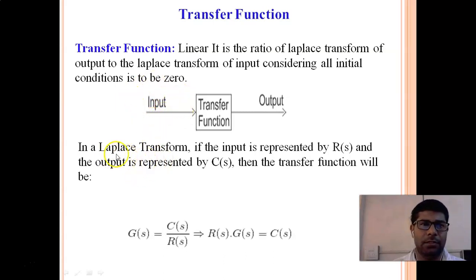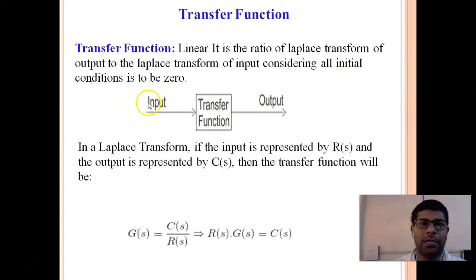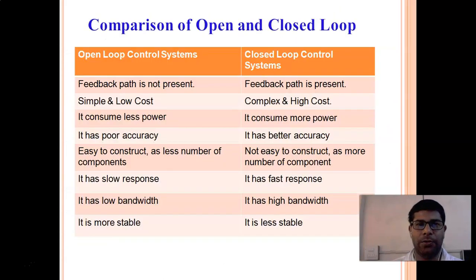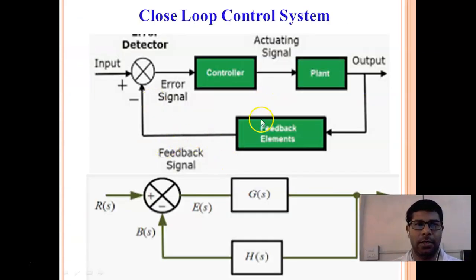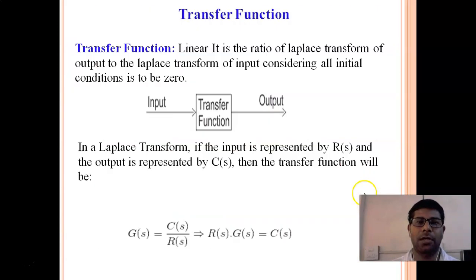In the Laplace transform, the input is represented by R(S) and the output is represented by C(S). That is already seen in the closed loop control system. If you forget, I will just show you. Here R(S) is the input, we are applying it as a reference input, and here you are getting the output as C(S). So R(S) is your input and C(S) is your output.